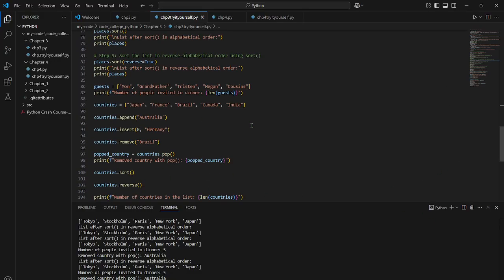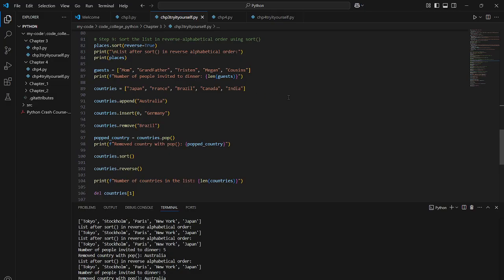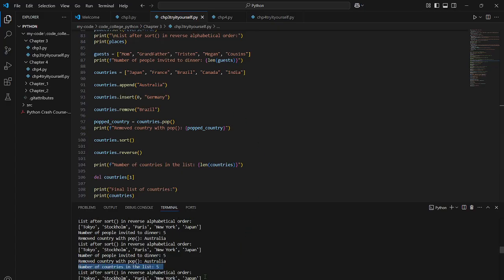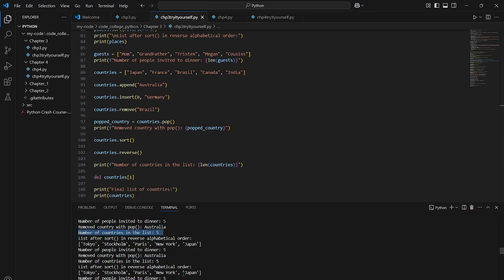The last one was to use all the functions we learned in this chapter. Here you can see we just made a list of random things, like countries. So we do append, which will add Australia to the end of this list.